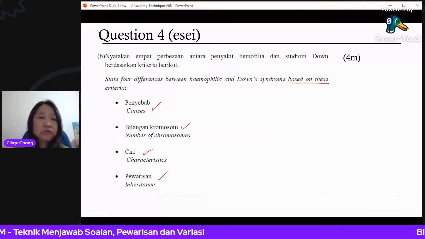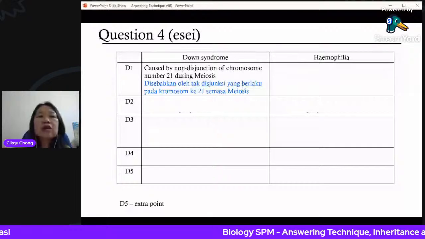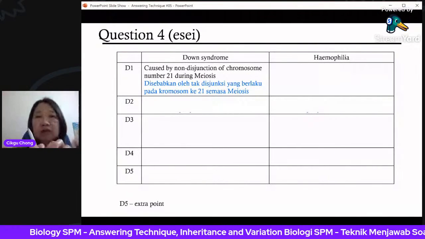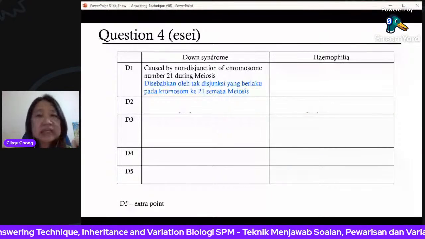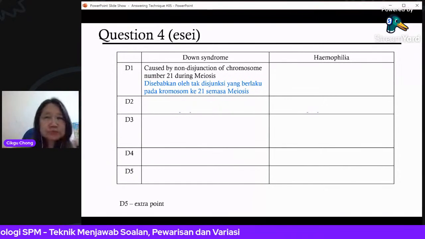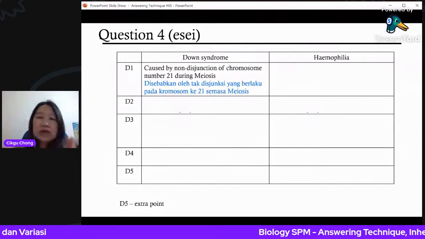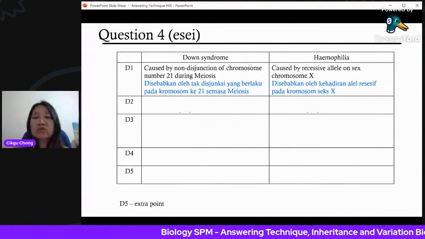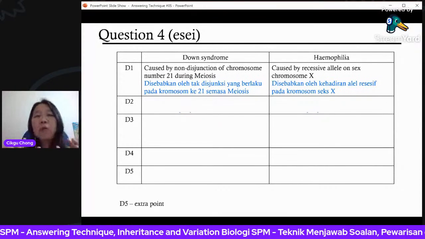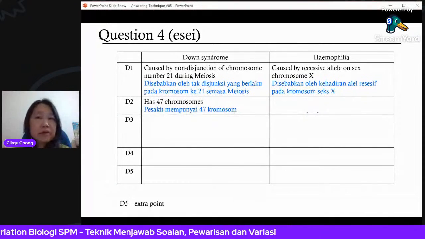So 4 marks, 1 for each one. I give an extra point there. So first thing is, Down syndrome is caused by non-disjunction of chromosome number 21. That means during meiosis, somehow the chromosomes did not split evenly. So 2 of them went to one side, whether it is the homologous chromosomes or the sister chromatids during anaphase 2. Then hemophilia is caused by a recessive allele on the sex chromosome X. So just basically write down what is the cause.